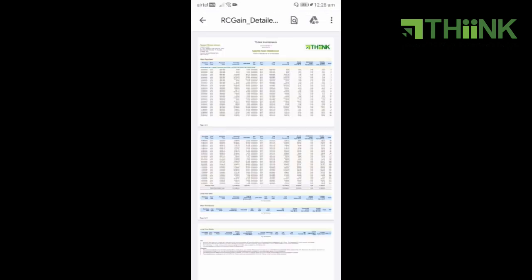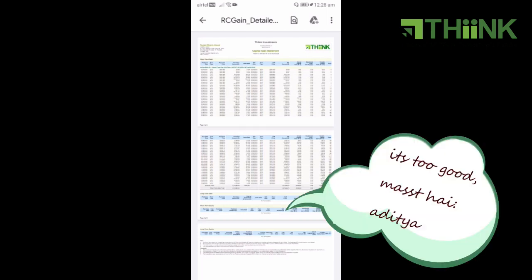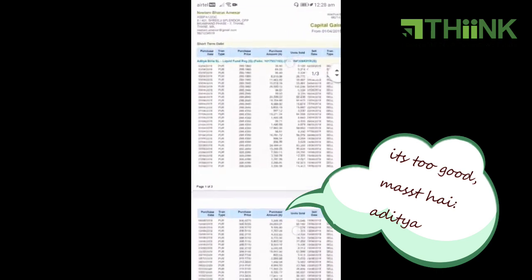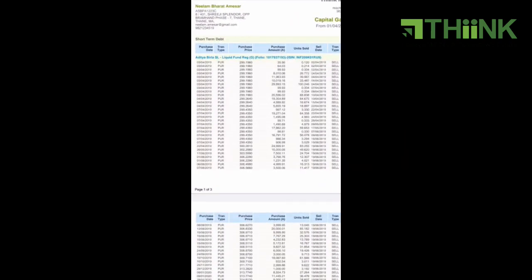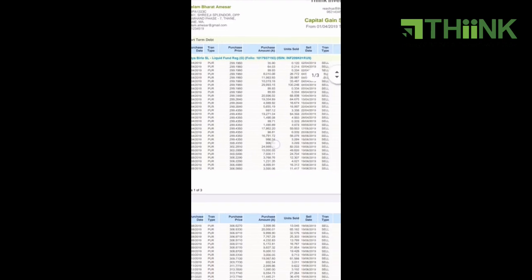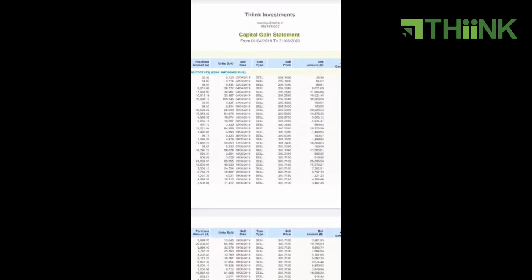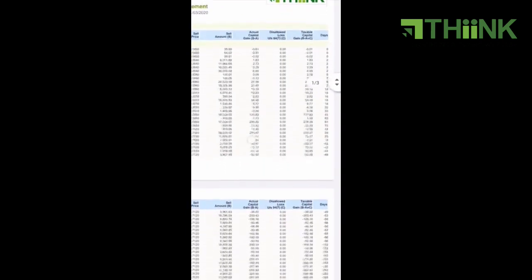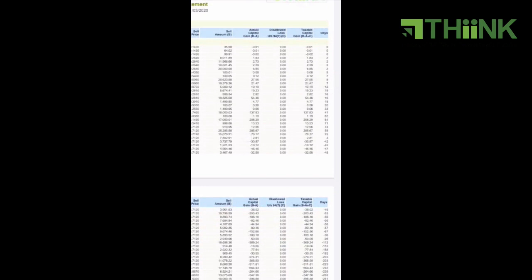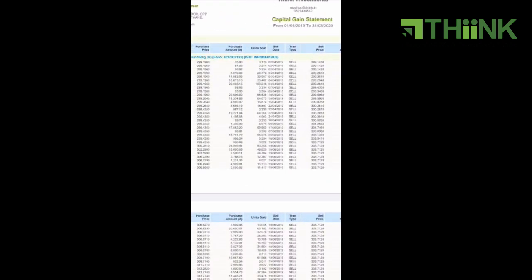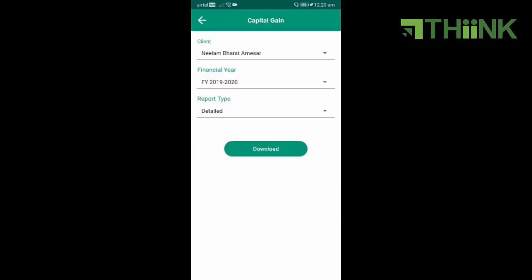Once you download the capital gains statement for your investments for the financial year, you can see each and every transaction listed date wise: the start date of investment, the purchase date, the purchase price, the number of units sold, the date of sale of units, the capital gain arising on that investment and the profit or loss made by you. This capital gain account statement can be shared with your CA so that your income tax filing becomes smooth.